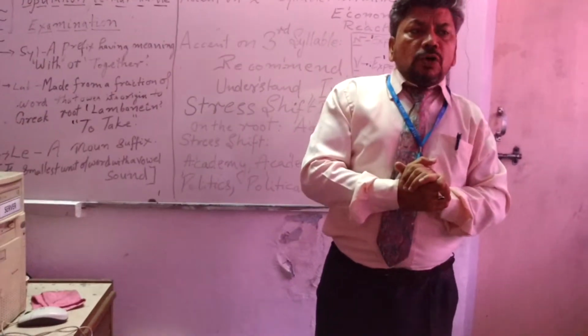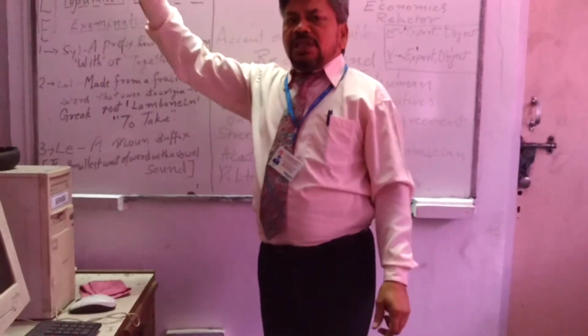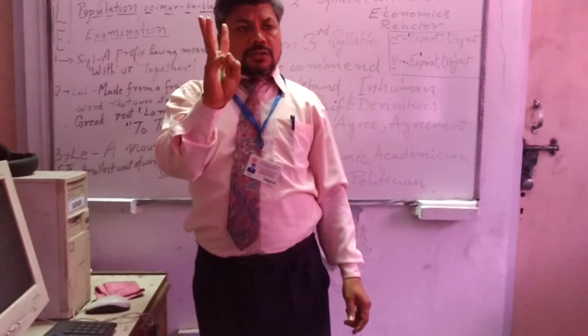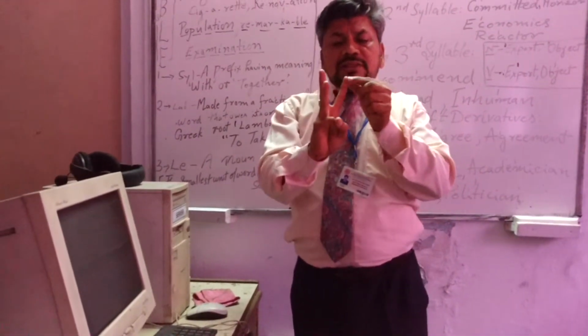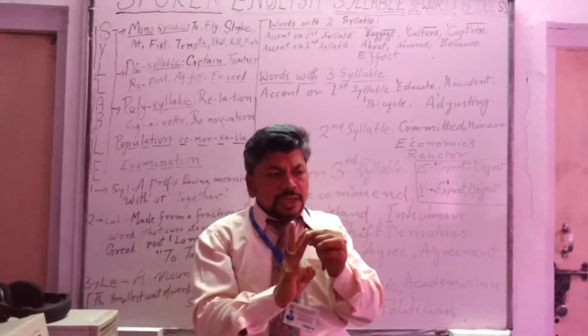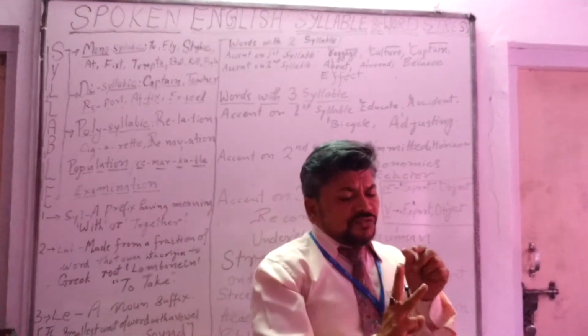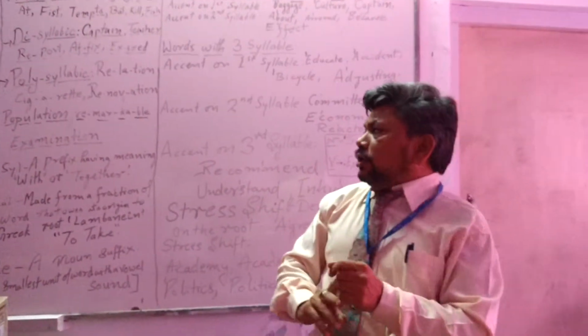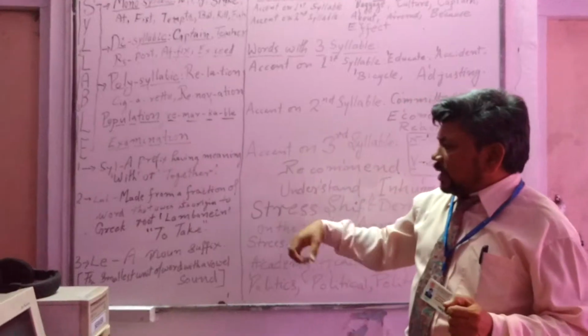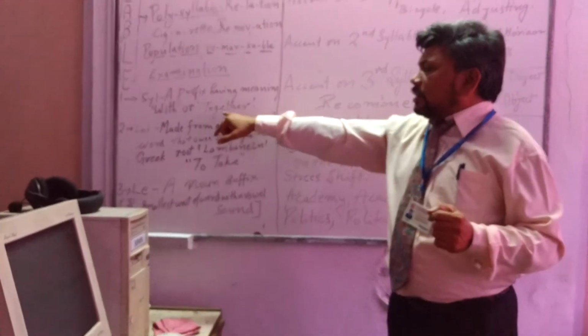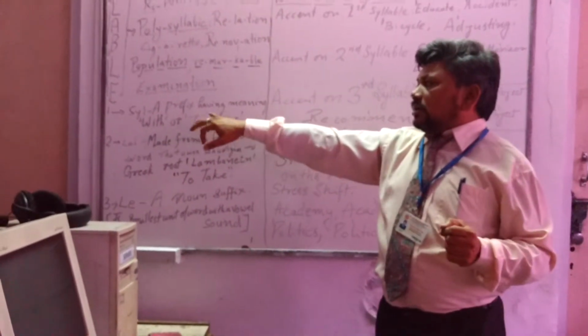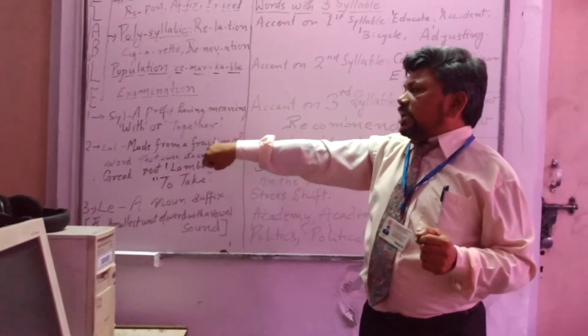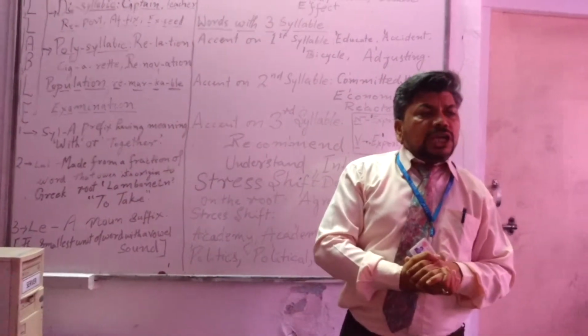If we look at the word syllable itself, syllable has three syllables: syl, lab, ble. Syl is a prefix, its meaning is with or together.